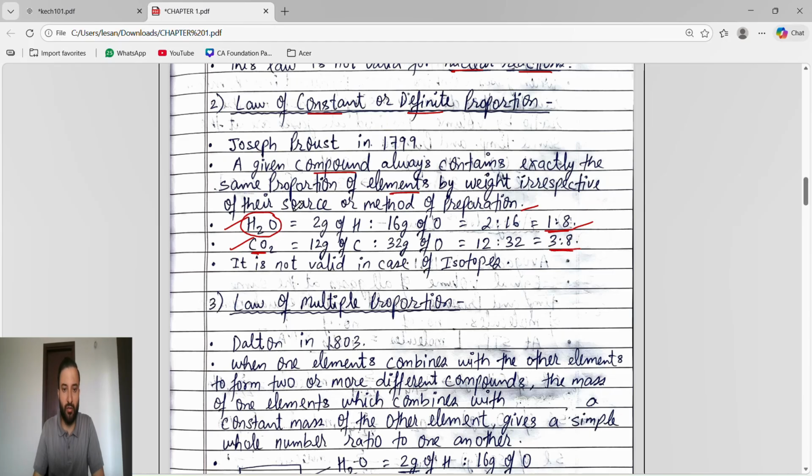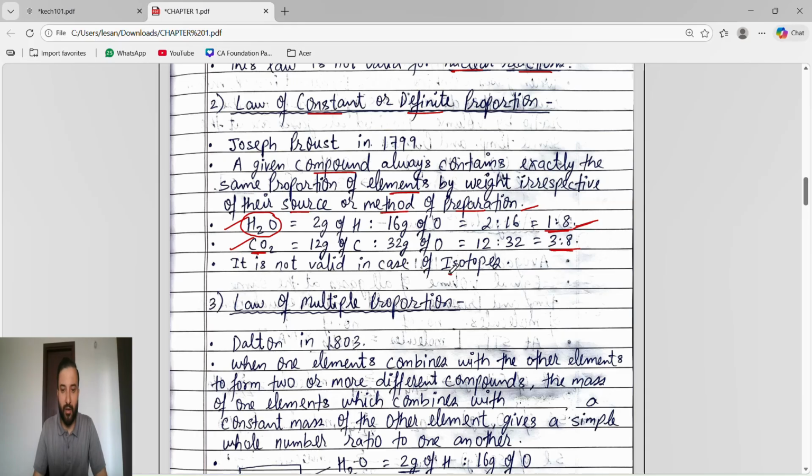So H2O, we will not see which source we are getting it from or which method of preparation we are using. Either I bring H2O, salt water, sorry, from the sea, or from Australia, or from my house, or from your house. I will not see the source or how I am preparing H2O. Final result is H2O. So whenever we have the final compound H2O, its elements are in the same proportion, that is 1:8. Okay, that's what the law of constant proportion says.